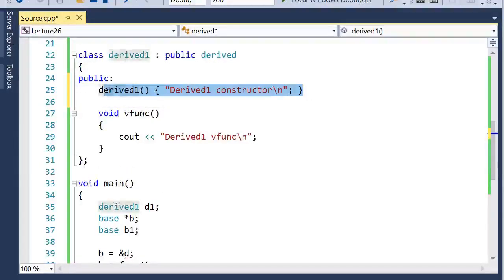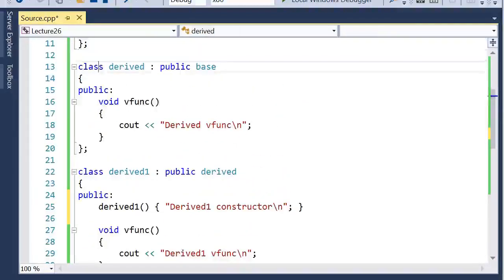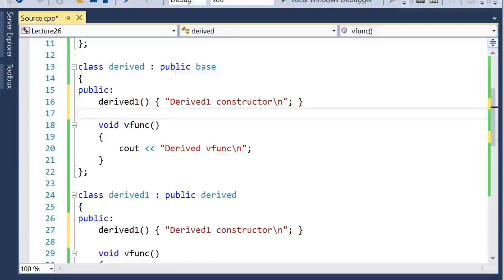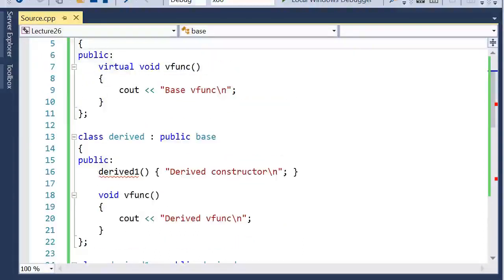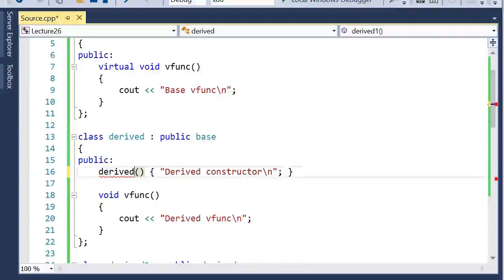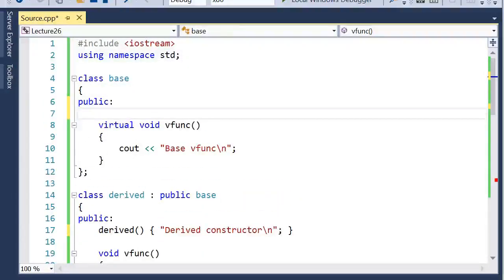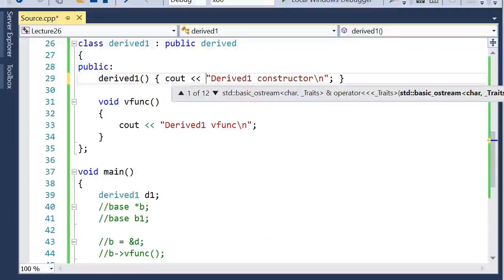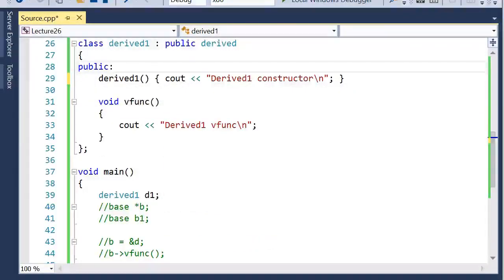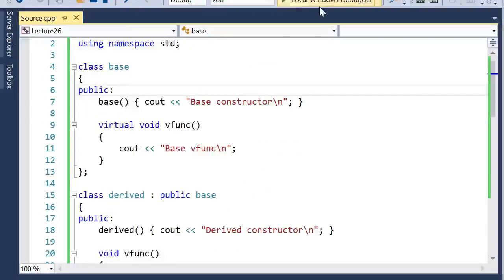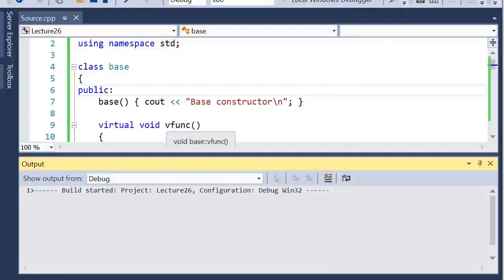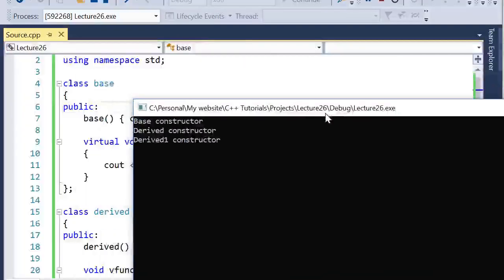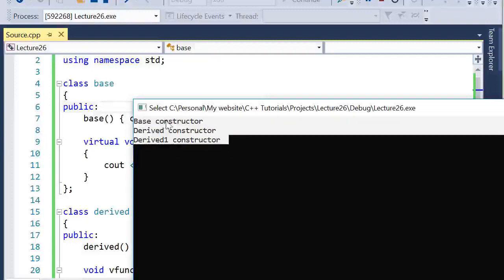Similarly, we'll create a constructor in this derived class as well as in this base class. Now let's run this program and see what it outputs. So it is outputting three strings. First is the base constructor, then the derived constructor, and the last one is the derived one constructor.